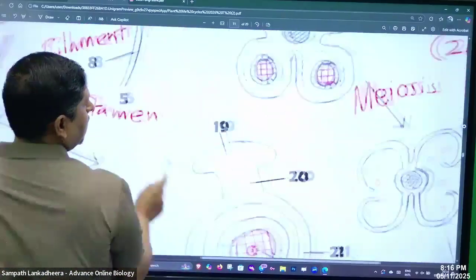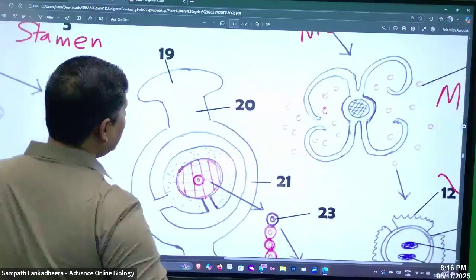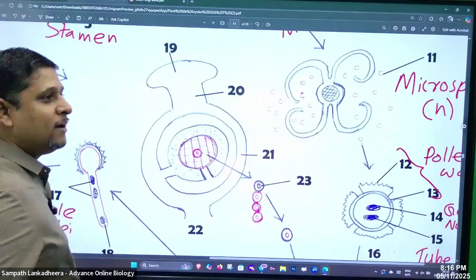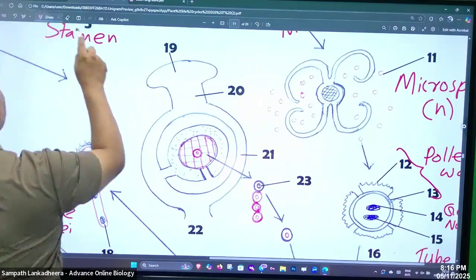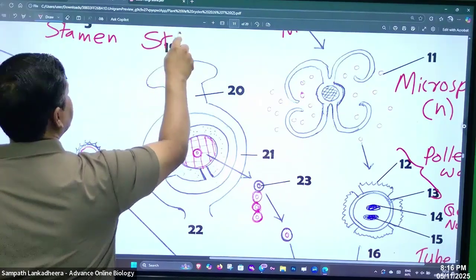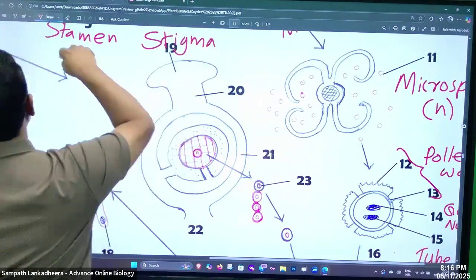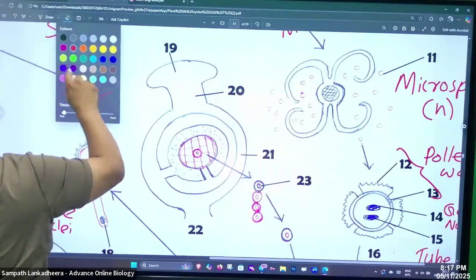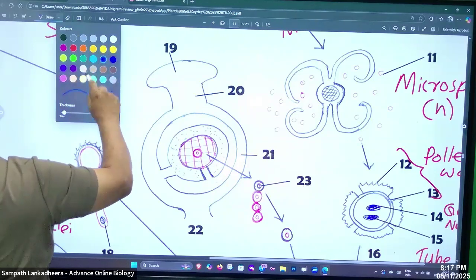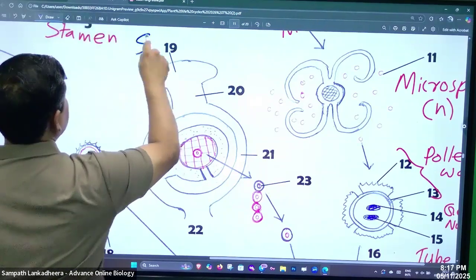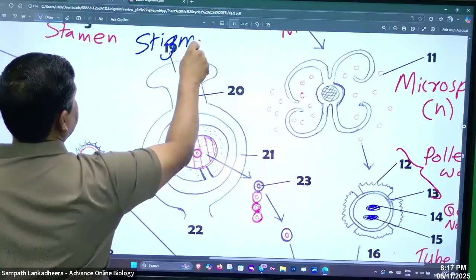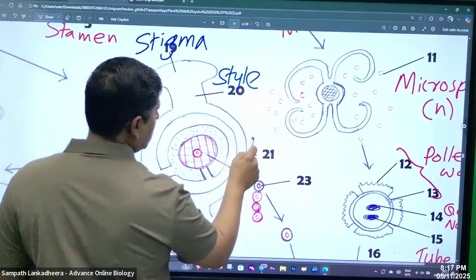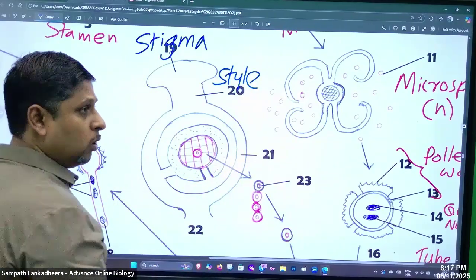Starting from gynoecium, we come here. Number 19, 20, 21. What's number 19? Who's going to tell that? This is called stigma. Shall we take blue color for the female? Female is blue. So stigma. 20 is style. 21 is ovary. Wall of ovary.